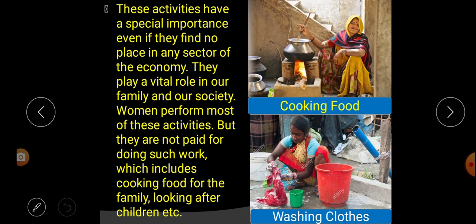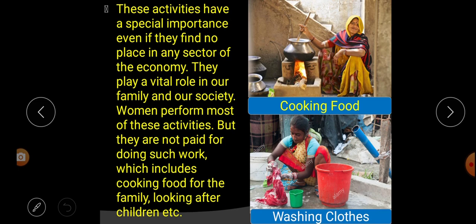Women perform most of these activities, but they are not paid for doing such work. Almost all women and our mothers do many kinds of activities in our society and in our family, but they don't get any money for that, which includes cooking food for the family, looking after children, sweeping the room, washing our clothes, making us go to school, etc. So all this work is done by the women and our mother, but they don't get any money for that.